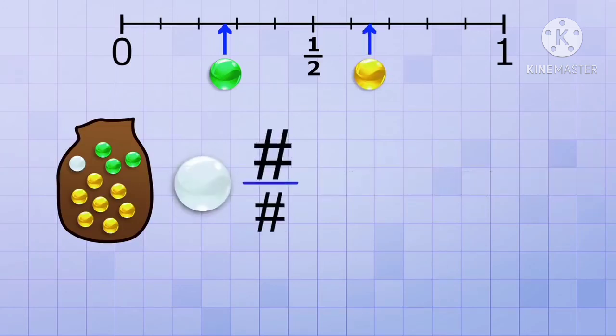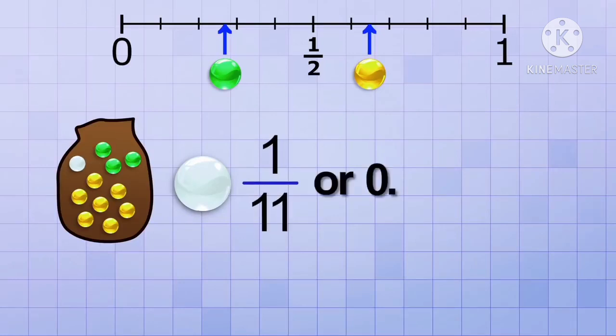How about pulling out the white marble? Well, the top number will be 1 since there's only one white marble, and the bottom number is still 11. So the probability of pulling out a white marble is 1 over 11, or 0.09, or 9%.